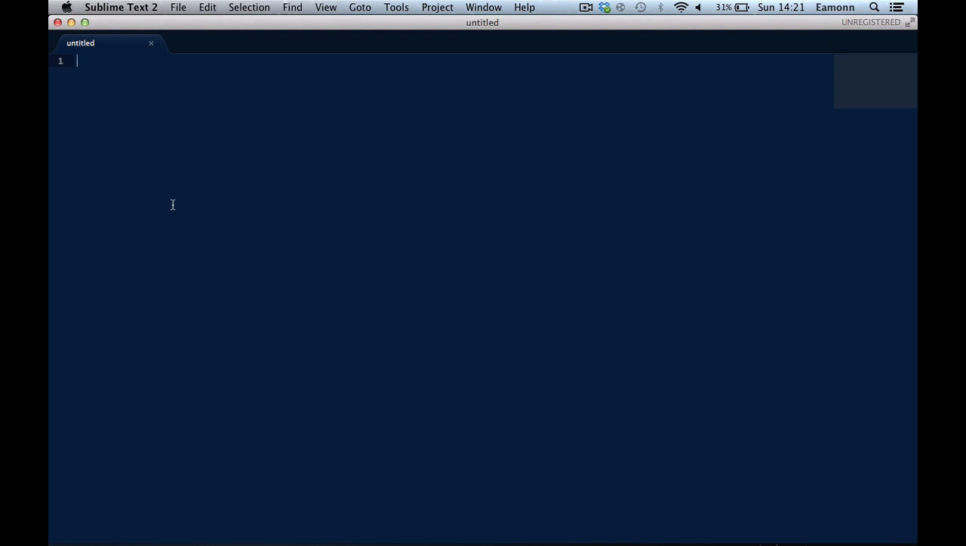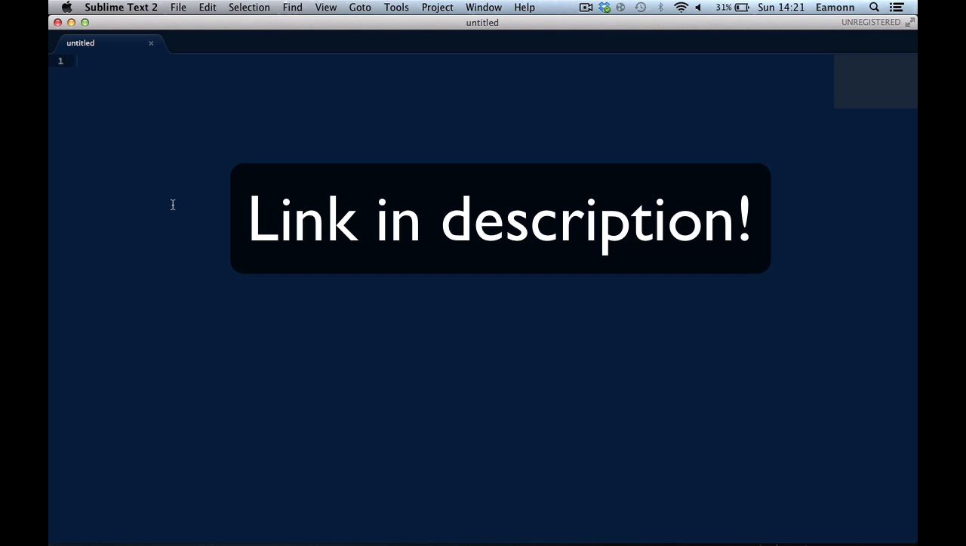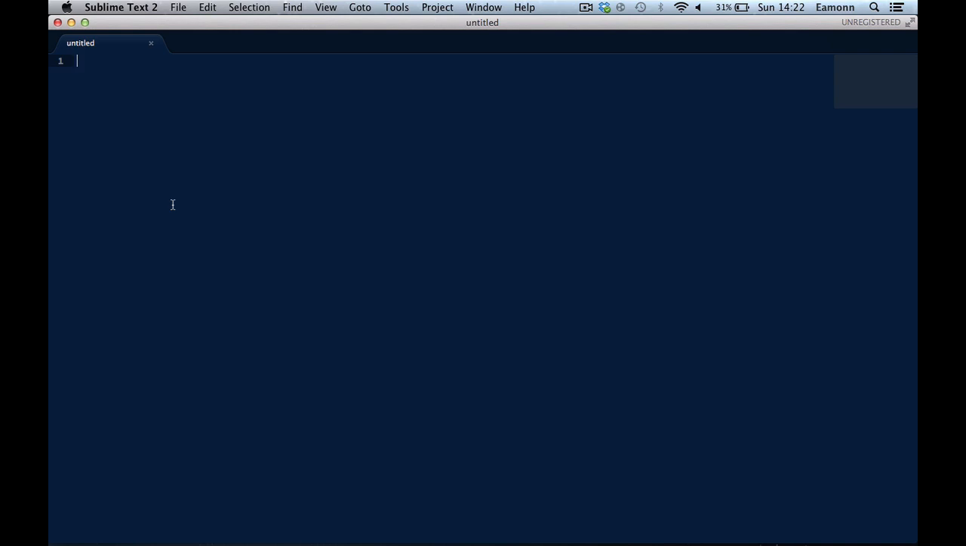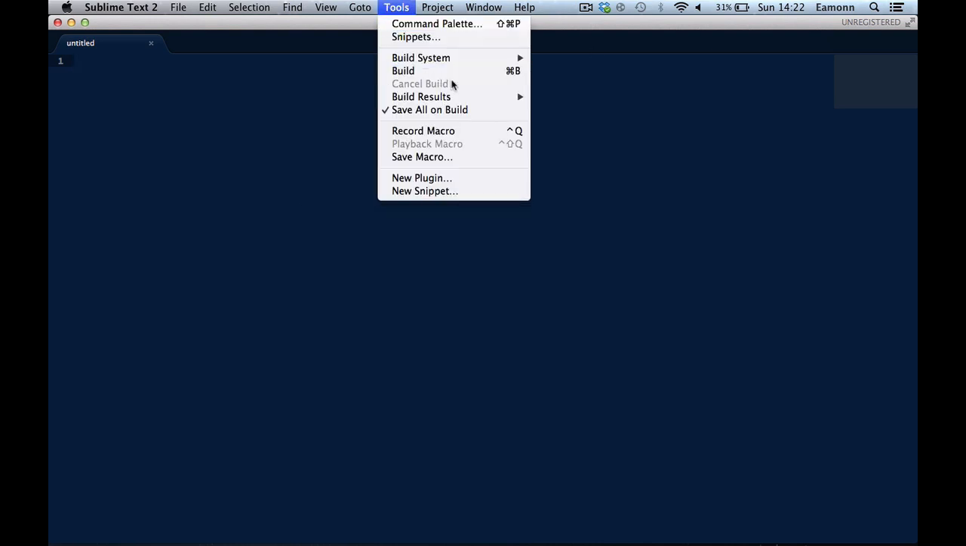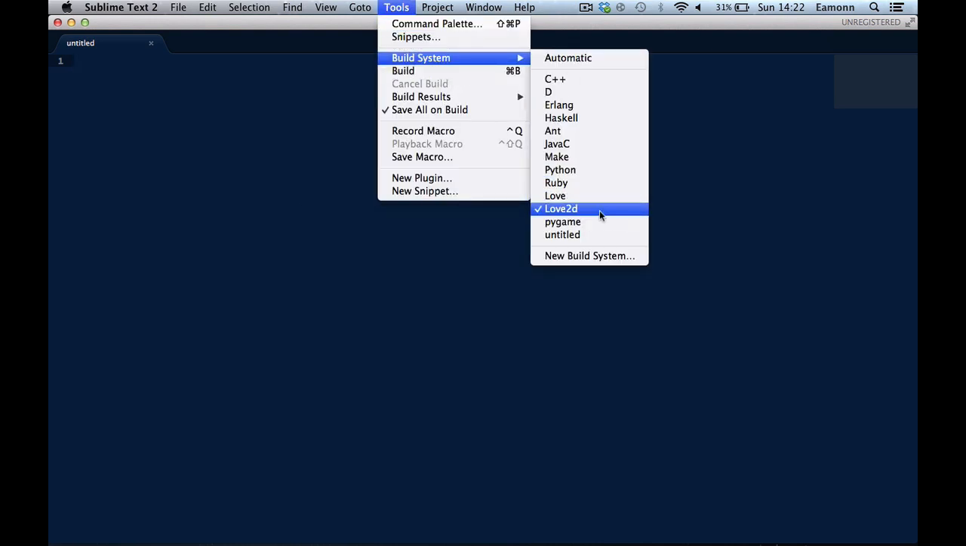If you use this editor, Sublime Text 2, you can get a special build, I can't remember what it's called. I will hopefully have a link in the description if I can find it. If not, you're just going to have to do some Googling yourself. But get Sublime Text and get the Love2d build system. And then go into your build system and select Love2d.